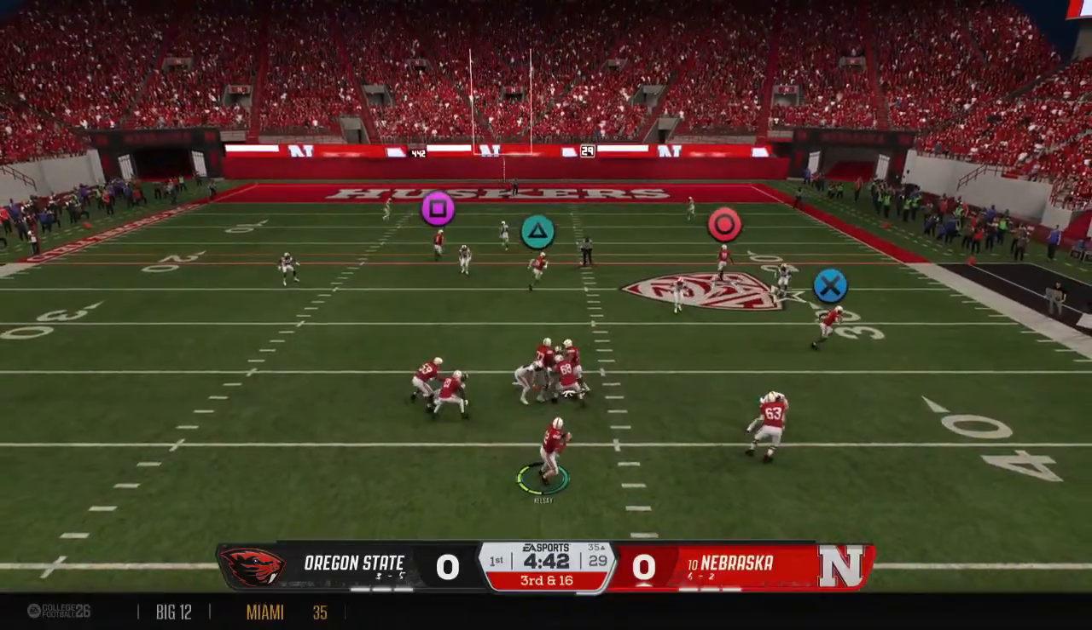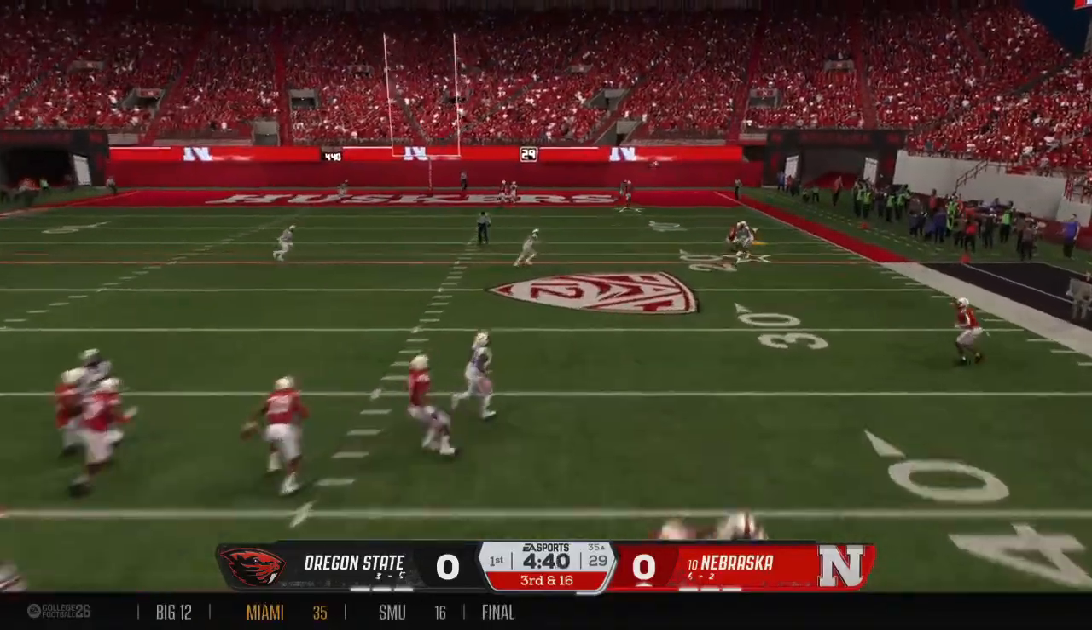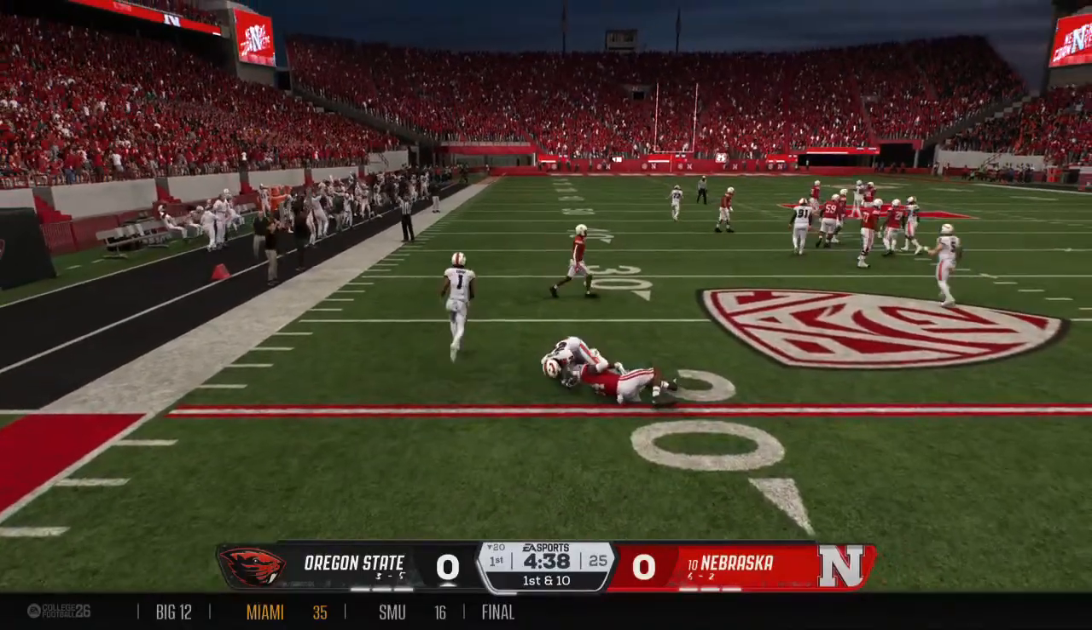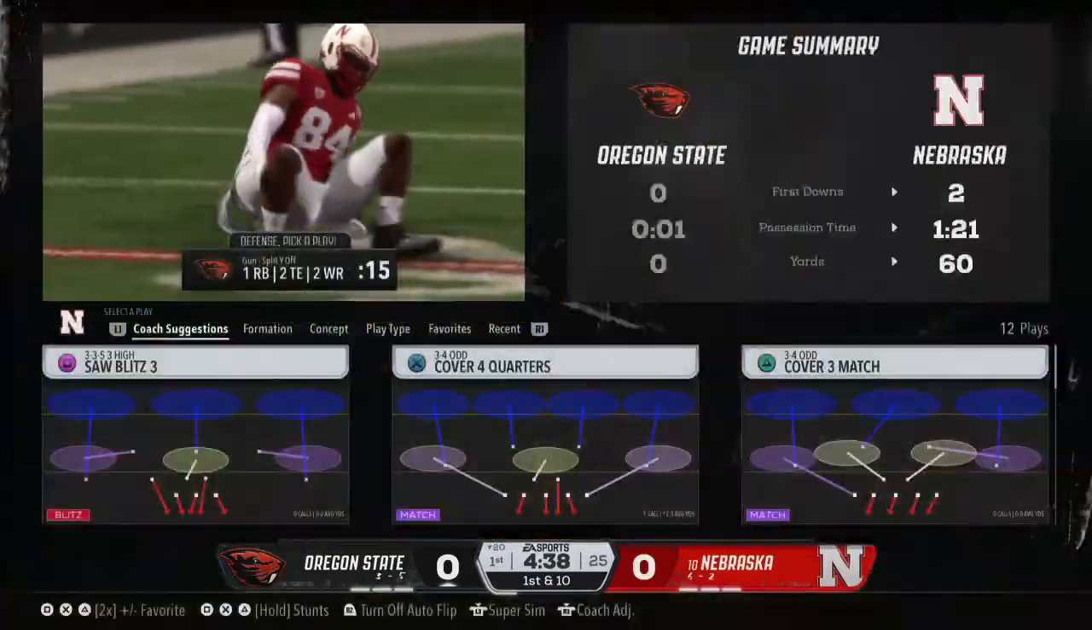Off play action. Throws to the tight end. Intercepted, and the first drive ends with a pick. Not much on that return, but...